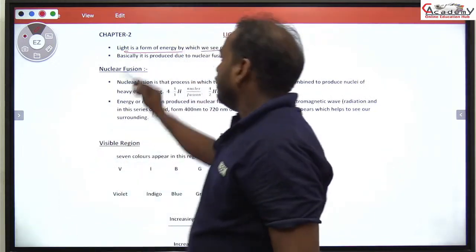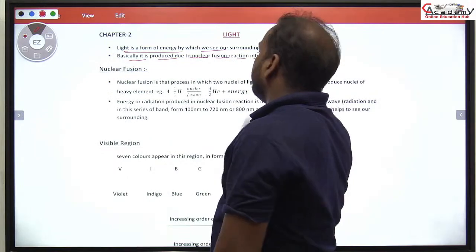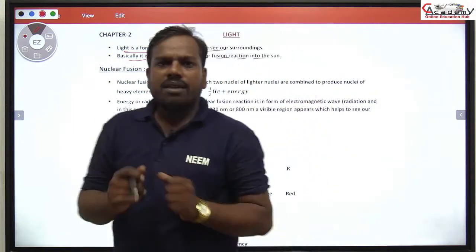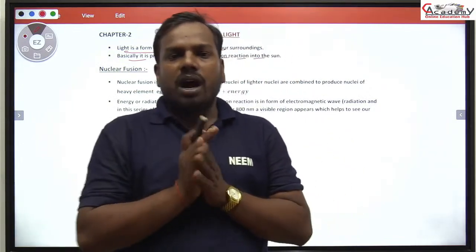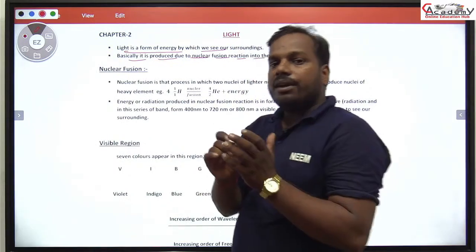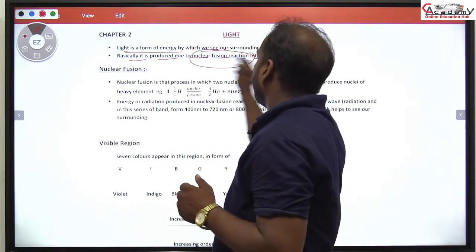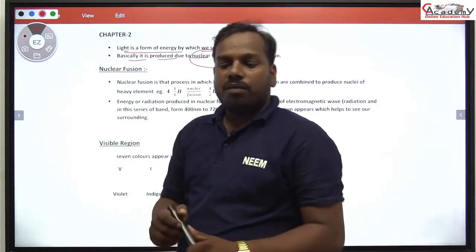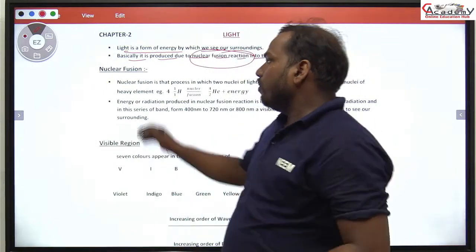Is that clear? Basically it is produced due to a nuclear fission reaction in the sun. What is the nuclear fission? How is light produced? Light is produced by the nuclear fission of the sun. Okay, so then let us discuss what the nuclear fission is.